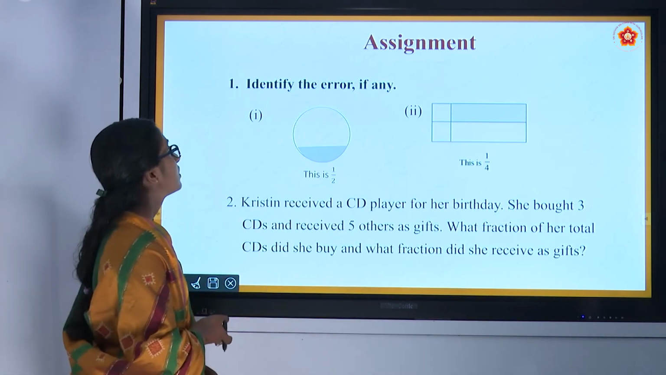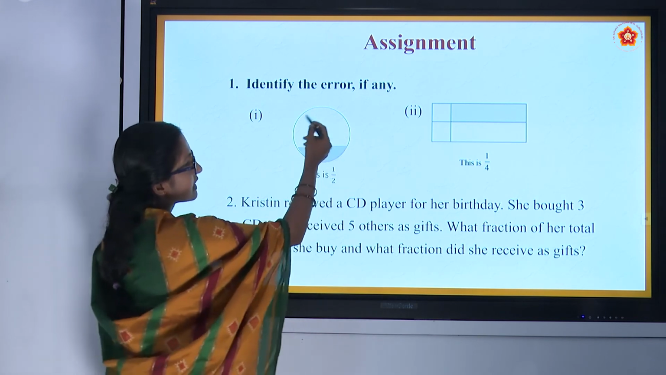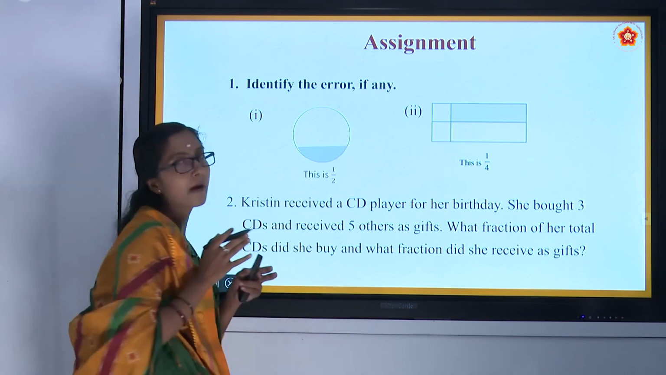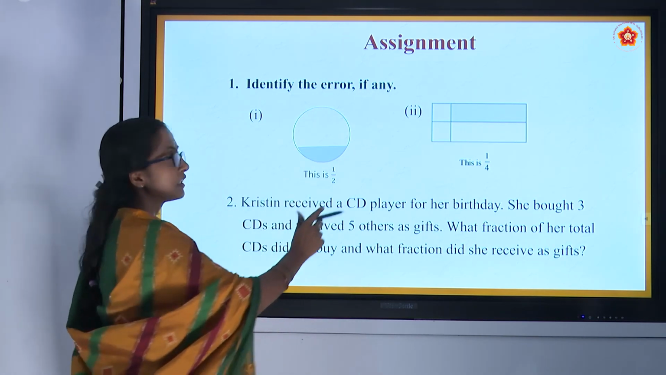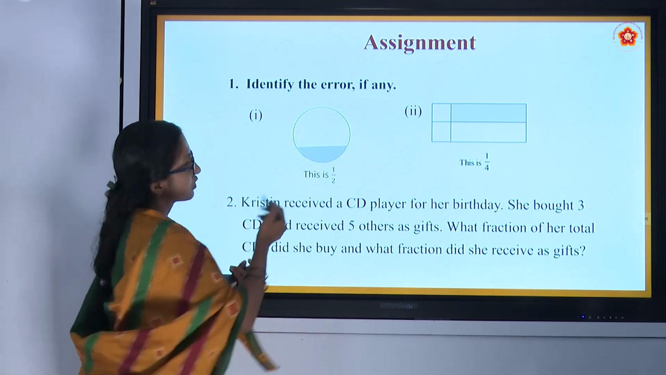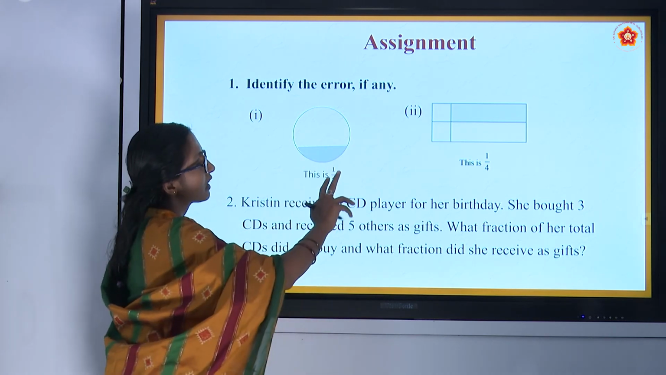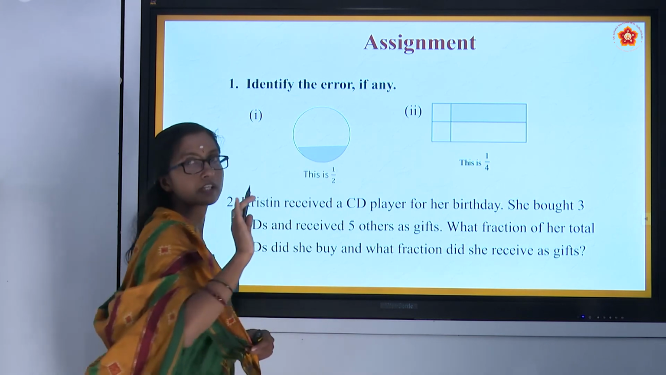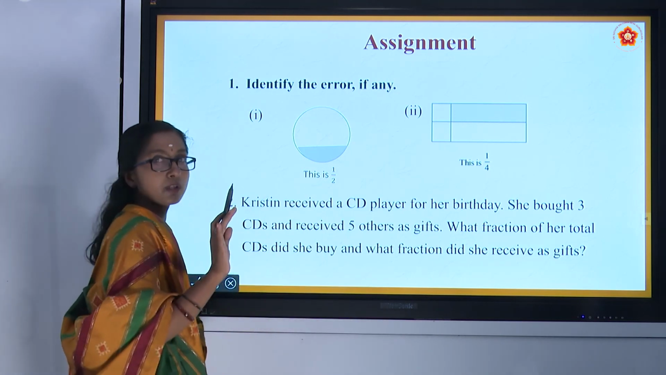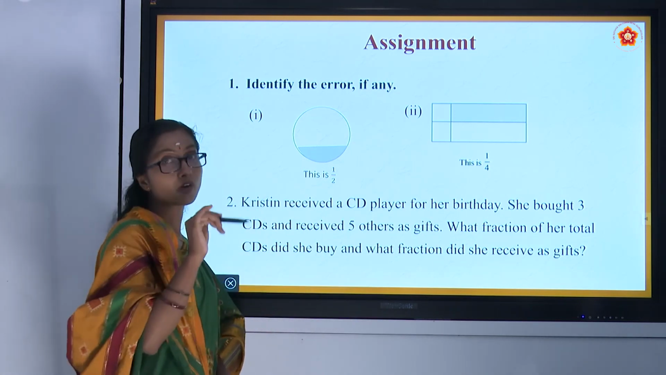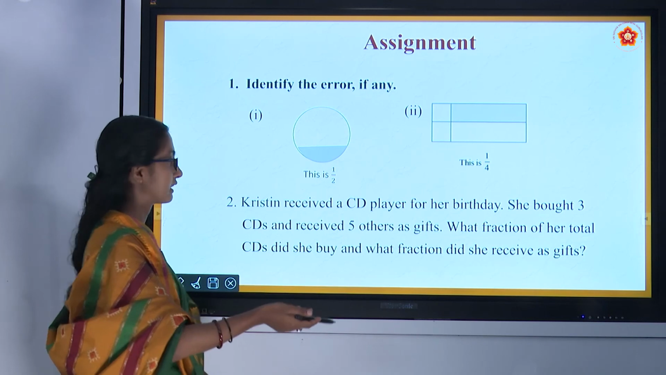Some problems I'll give as assignment. Try to solve them. There is a circle. They have shaded some part of it and they are saying it is 1 by 2. Identify the error, if any. Is this 1 by 2? You should think and say. They are saying it is divided into 2 parts and one part is shaded. Here they are saying 1 by 4. Fraction means what? It should be divided into equal parts. If there is any error, you need to mention it.